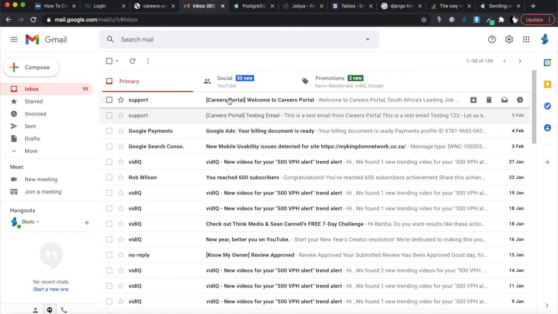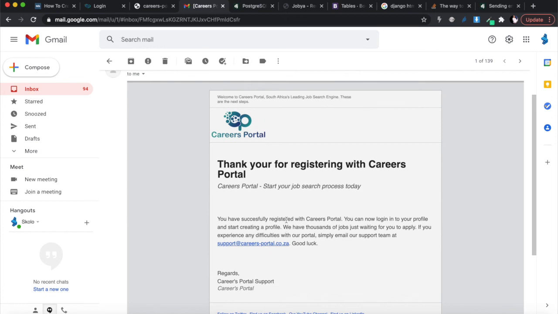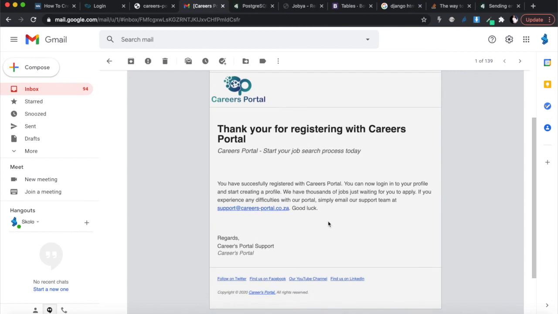From support, Careers Portal: Welcome to Careers Portal. So everything went well. Thank you for registering with Careers Portal. Start your job search process today. You have successfully registered with Careers Portal. You can now log into your profile and start creating a profile with thousands. This is exactly what I had in there. And if you have any issues, please email that.